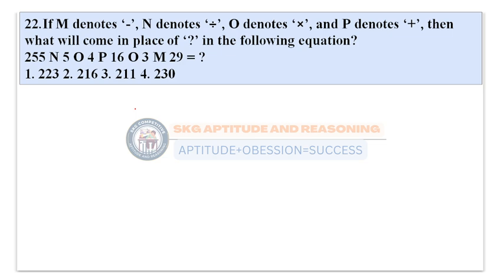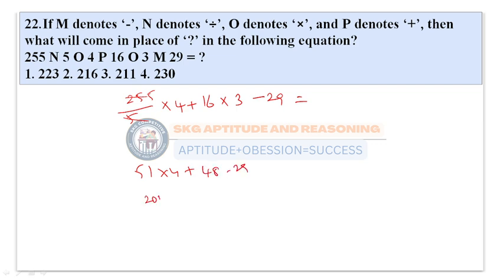So the next question is under mathematical operations. 25 N 5, where N indicates division, divided by 5. O indicates multiplication. 4 P, where P indicates plus. 16 O, where O indicates multiplication, and 3 N indicates minus, 29. So I need to solve this equation. 25 divided by 5 is 5, 5 into 4, plus 16 into 3, which is 48, minus 29.